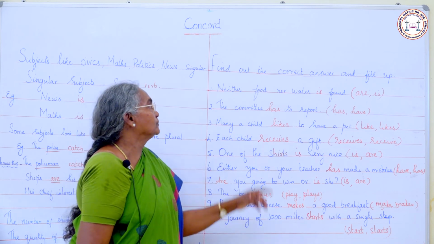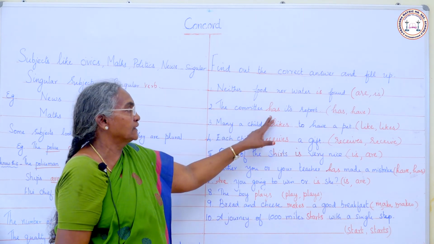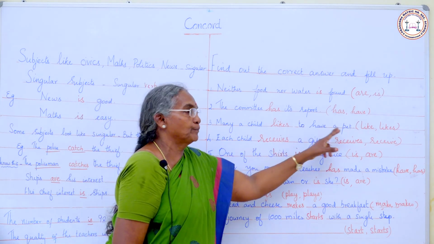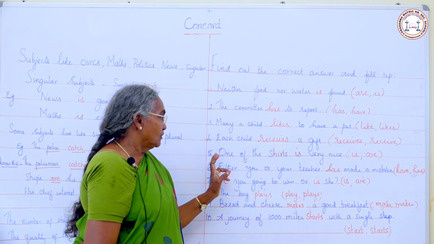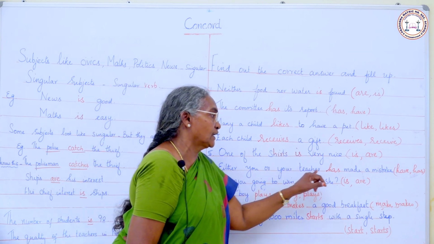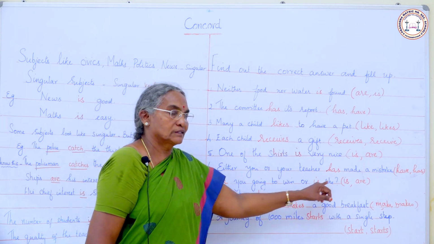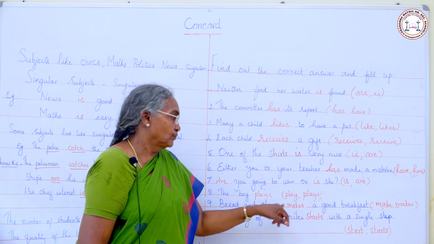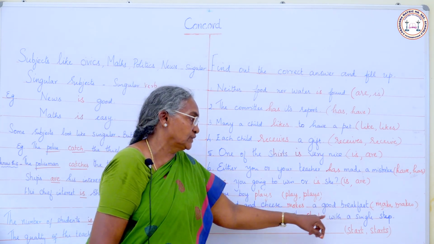Let me read this again. Neither food nor water is found. The committee has its report. Many a child likes to have a pet. Each child receives a gift. One of the shirts is very nice. Either you or your teacher has made a mistake. Are you going to win or is she? The boy plays. Bread and cheese makes a good breakfast. A journey of 1,000 miles starts with a single step.